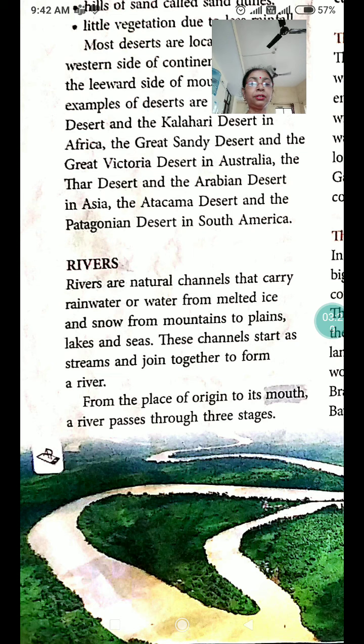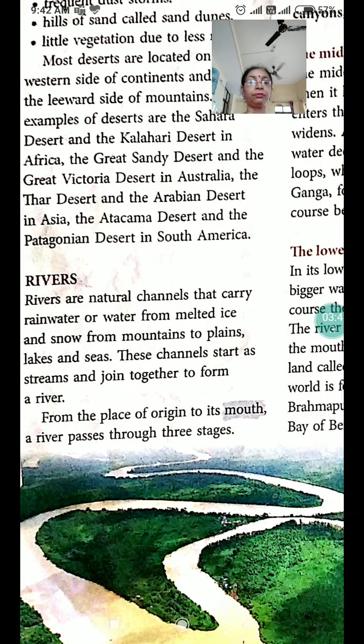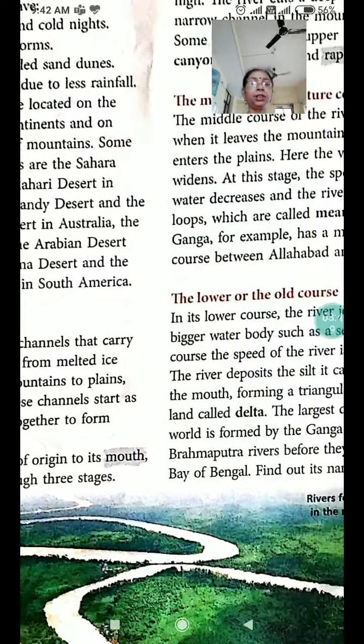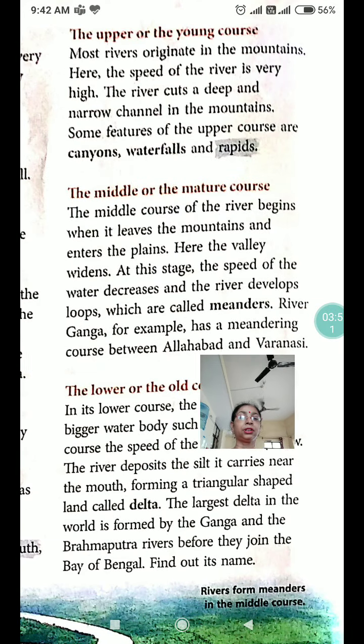Rivers. Rivers are natural channels that carry rainwater or water from melted ice and snow from mountains to plains, lakes and seas. These channels start as streams and join together to form a river. From the place of origin to its mouth, a river passes through 3 stages. What are these 3 stages?